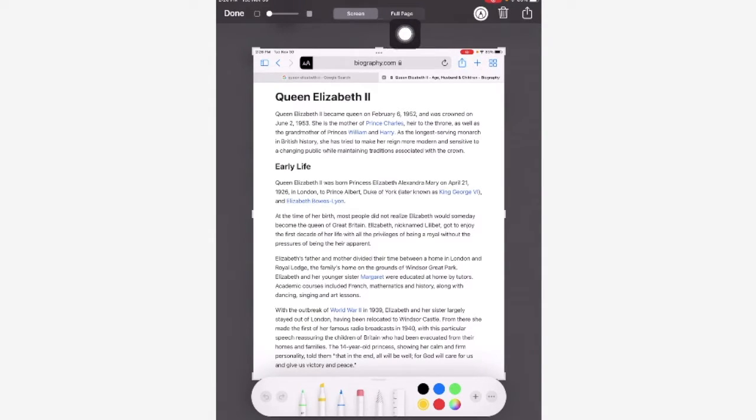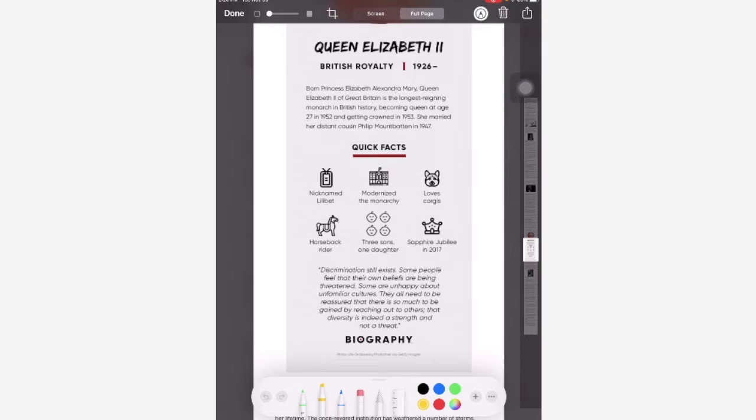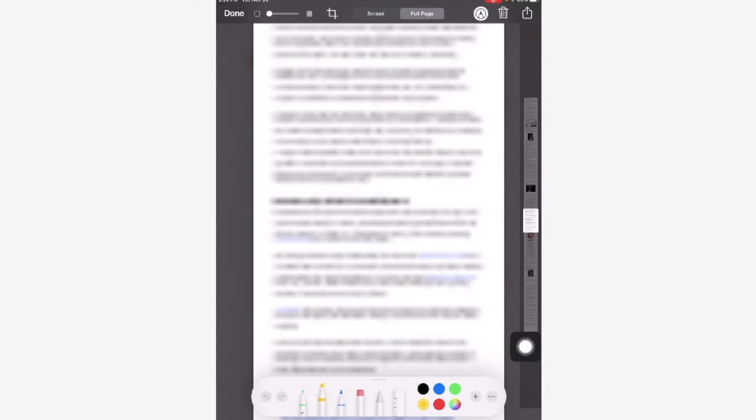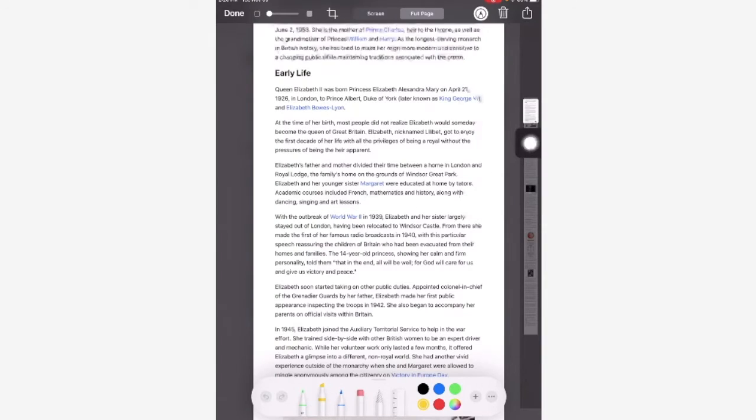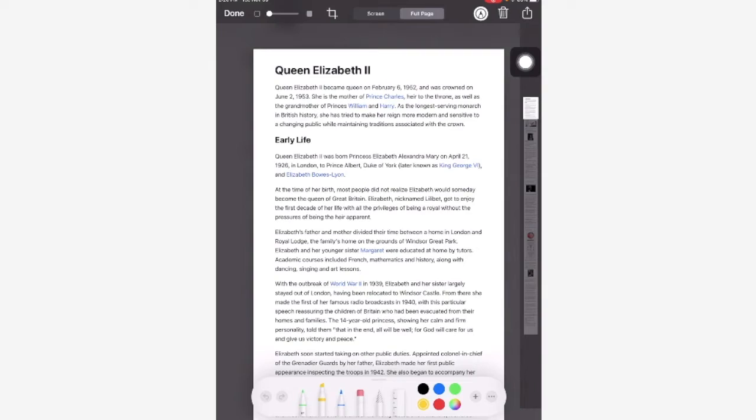So not only do we just have a shot of our screen, but we can see the full page of the article. And over here is the scrolling bar. Look at that. So I can scroll up and down on the side here.